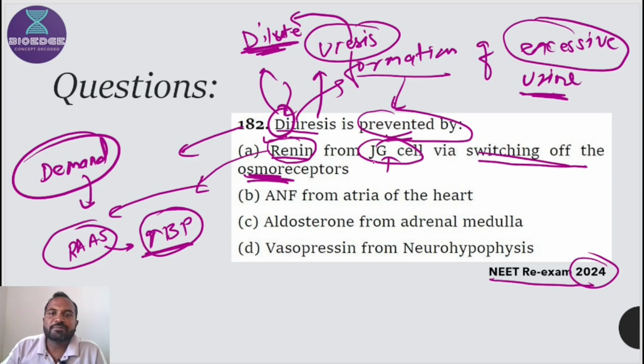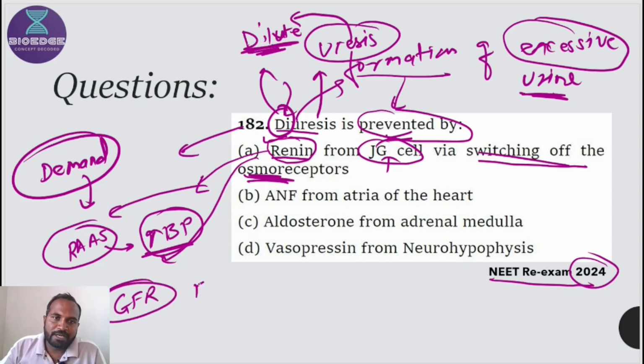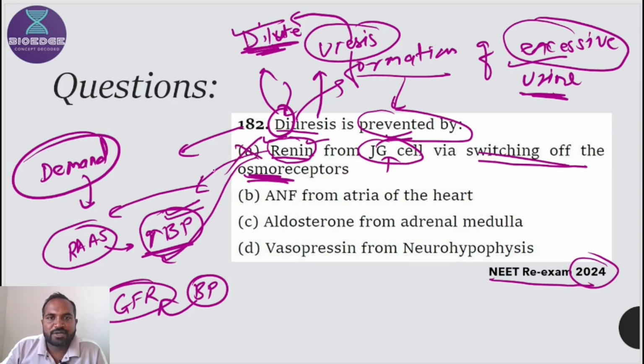Why is renin secreted by the JG cells of the kidney? Because the kidney's function depends on pressure, as its glomerular filtration rate depends on blood pressure. That's why the kidney tries to regulate the blood pressure. If renin is released into the blood, there is an increase in blood pressure. So there is no direct relation with an increase in urine. Excessive or dilute urine formation is not directly related to renin. That's why this option is wrong.